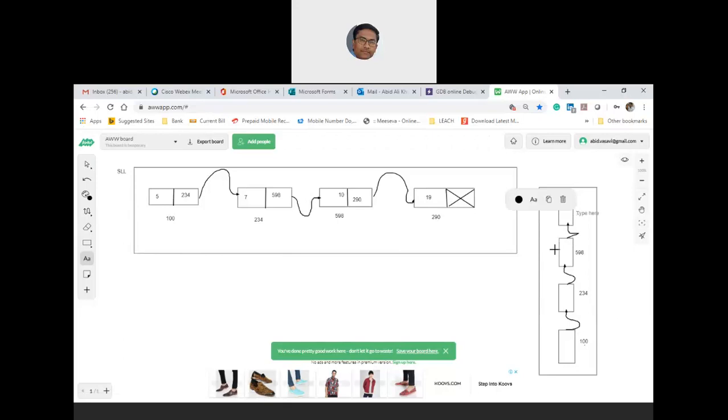This is 290. Okay. So all these elements, that means first you have to push 5, then you have to push 7, you have to push 10, then you have to push 19. But when you are popping, you have to pop the tail element. This is the one that you are supposed to implement. Yes or no? This is the one that you are supposed to implement. I'm saying this as option 1.